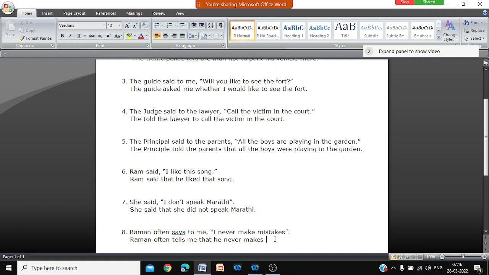I just wanted to make sure that you understood this one, that you get this point. Because all these sentences we changed because they were in past tense. This was in present tense. That's why I wanted to put into your head that making it past tense is not required. He never makes mistakes. You said the correct thing, but I wanted to especially point that out.